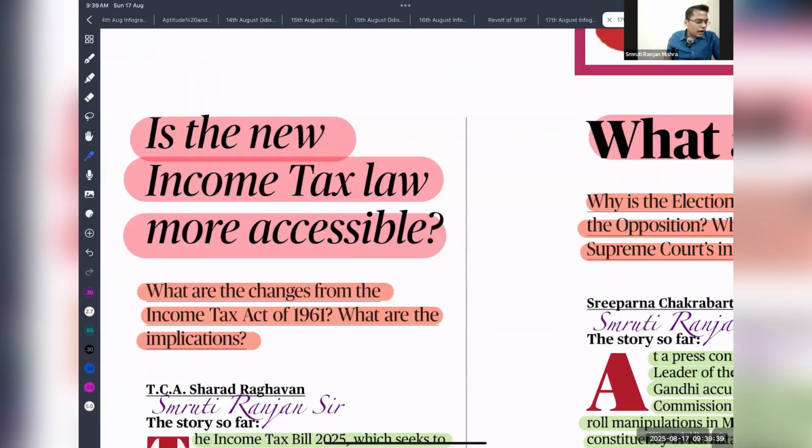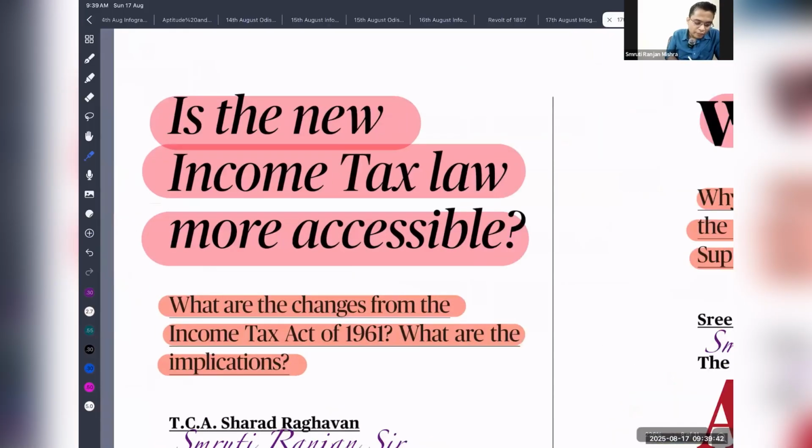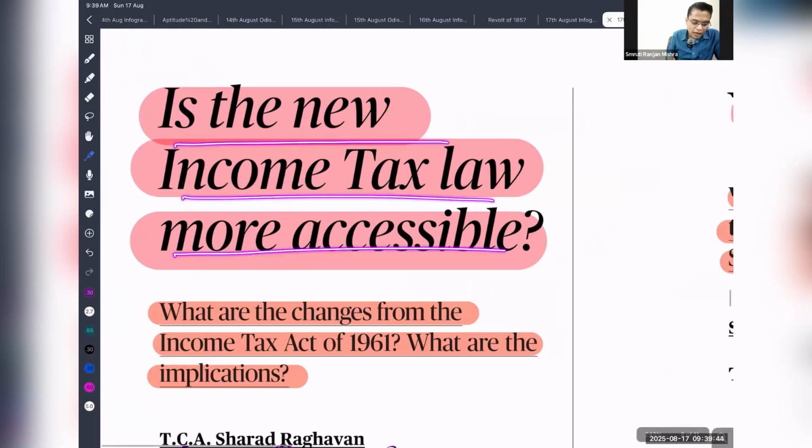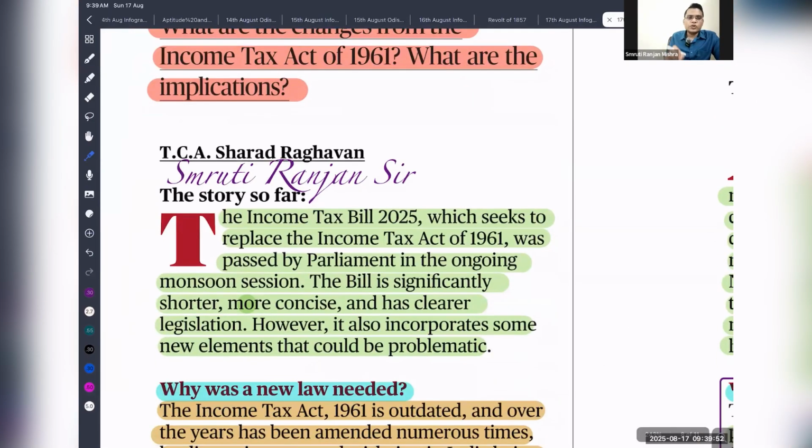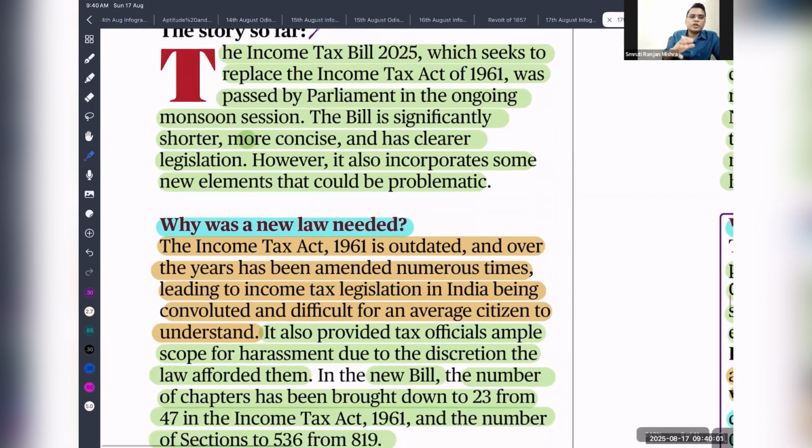The next important article of the day is: is the income tax law more accessible? What are the changes from the Income Tax Act 1961, and what are its implications? Recently, Parliament passed the new Income Tax Bill, which aims to replace the Income Tax Act 1961. There are many provisions included to make this Act simpler and shorter, giving a lot of clarification, and the language is quite simple.